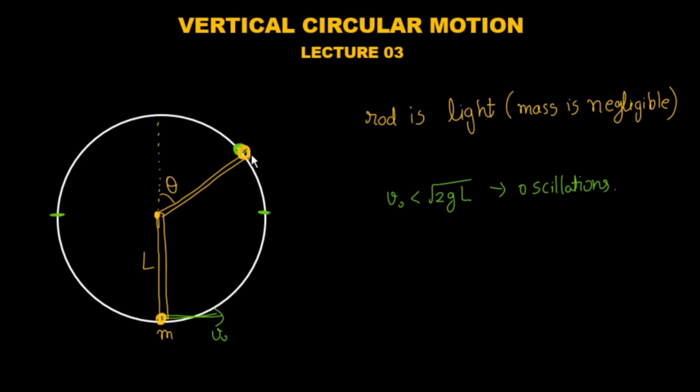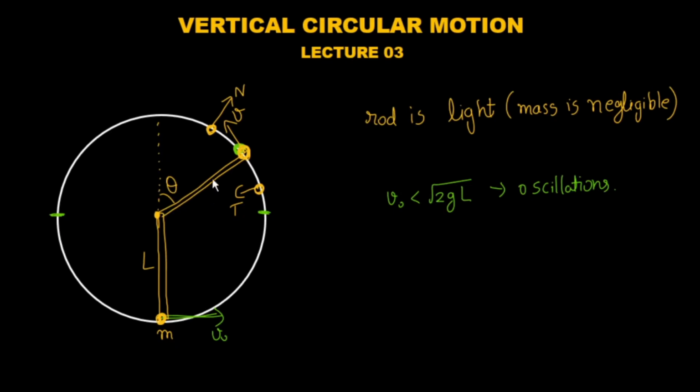But the difference here is that as soon as the tension force disappears, there will still be velocity v available with the mass, and this velocity will try to carry the mass forward. But at this point, if tension becomes zero, then beyond this point, instead of tension, there will be a normal force which will be trying to push the stone outside. Till this point, there will be tension in the rod, and beyond this point, there will be normal force.